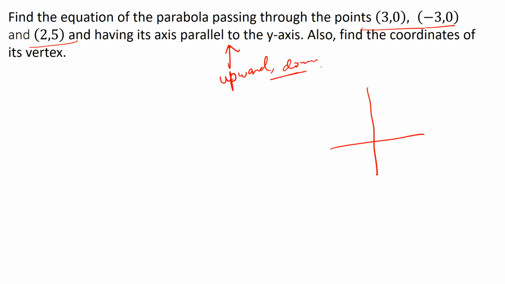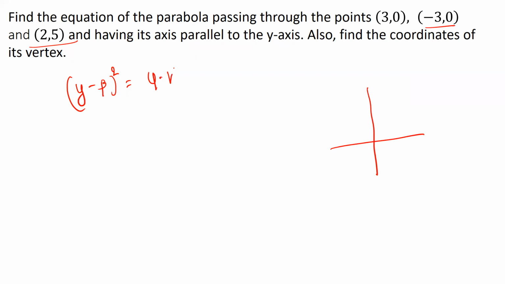Now we need to figure out what exactly it is, but believe me, there is no way you can find it out directly. All we know is that whatever is the case, either upward or downward, my parabola is of the form y minus beta whole square is equal to 4 times some constant. Generally it is a, but the problem is I don't know whether it's plus or minus. So let me write down plus or minus 4a times x minus alpha.